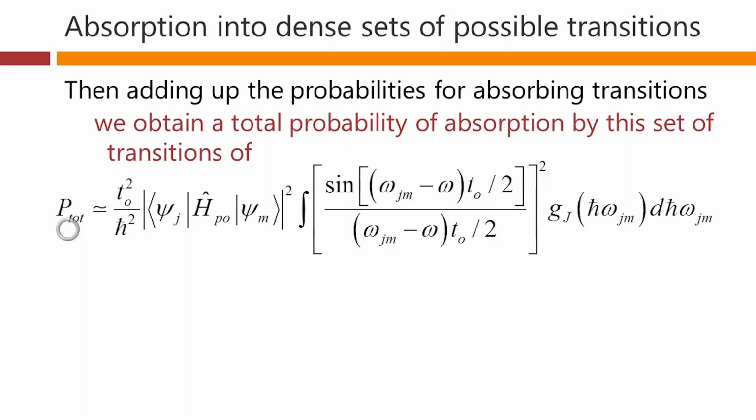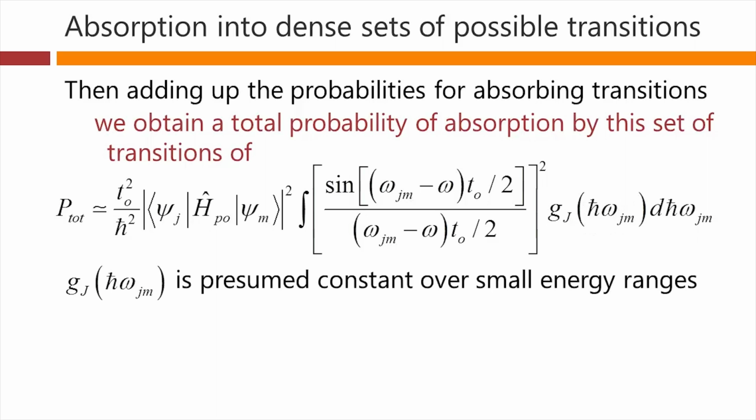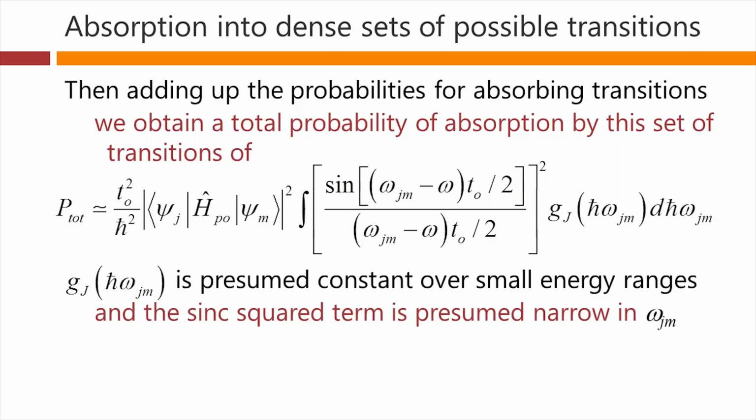So what we're doing here is adding up the probabilities for all the possible transitions that are near photon energy frequency omega, and we're using a density of transitions in here. Approximately speaking, we're presuming that this density is constant over small energy ranges. So again, this is a density of possible transitions in the system, a density in energy range.